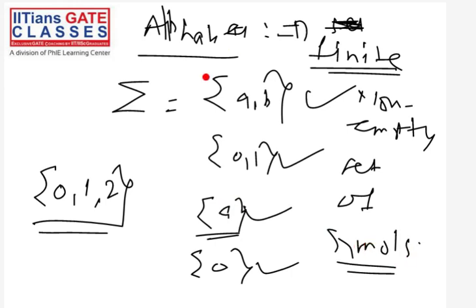For example, this is an alphabet because this is finite. There are only two symbols, so this is finite. This is non-empty. This is finite non-empty. This is finite non-empty. This is finite non-empty. So a finite non-empty set of symbols is called an alphabet. This is a very simple definition.